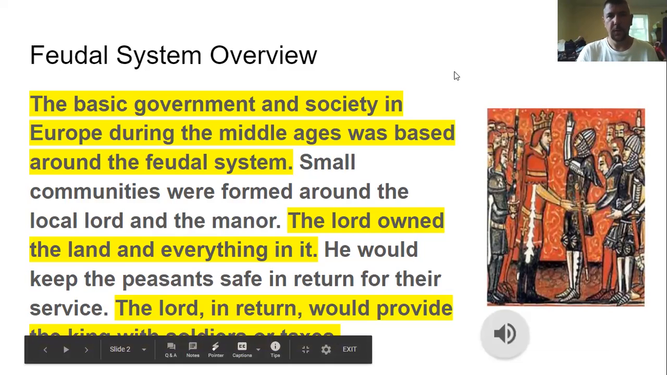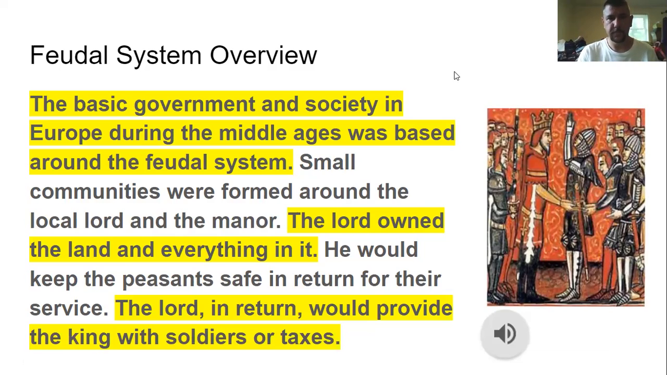Feudal system overview. The basic government and society in Europe during the Middle Ages was based around the feudal system. Small communities were formed around a local lord and the manor. The lord owned the land and everything in it. He would keep the peasants safe in return for their service, and the lord in return would provide the king with soldiers or taxes.